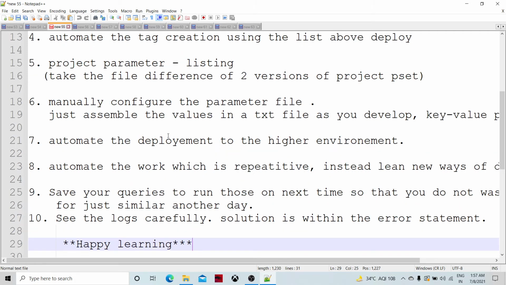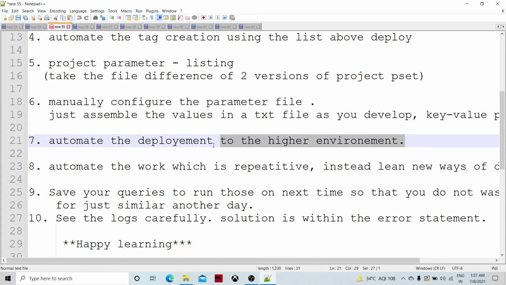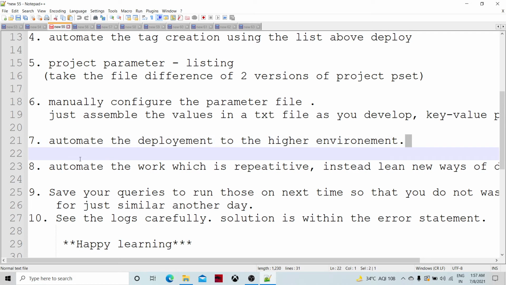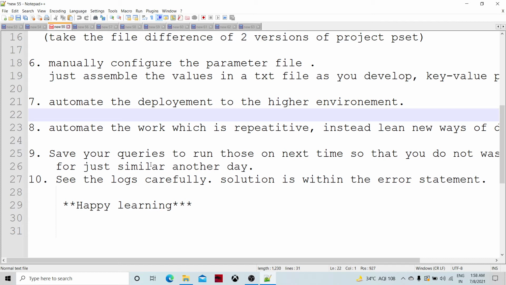And then step number 7 is automate the deployment to the higher environment. This is also a kind of automation. In every project and every organization, this process has been automated mostly. They have the script, and we need to just run the command, or maybe we hand over the deployment part to another team, and they do it in an automated way. If it is not there, then you will have to create the deployment script for deployment to the higher level of environment.